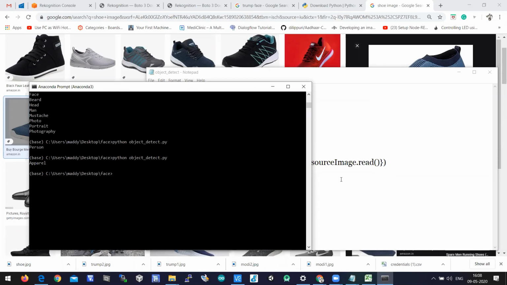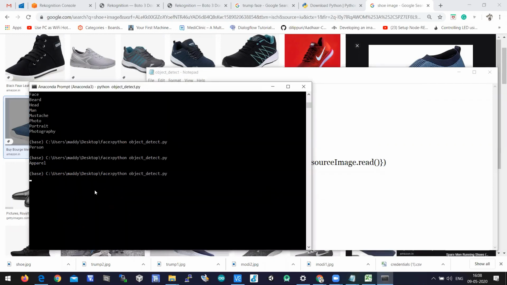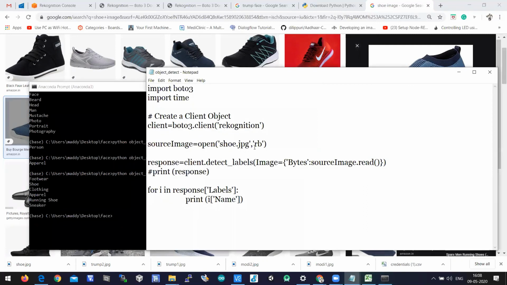So it is saying that it is apparel. So let us identify what are the other labels which have been printed there by implementing the break statement. You can see the different labels here: footwear, shoe, clothing, apparel, running shoe, sneaker. These are the classes or labels which have been identified when I'm passing the shoe image here.